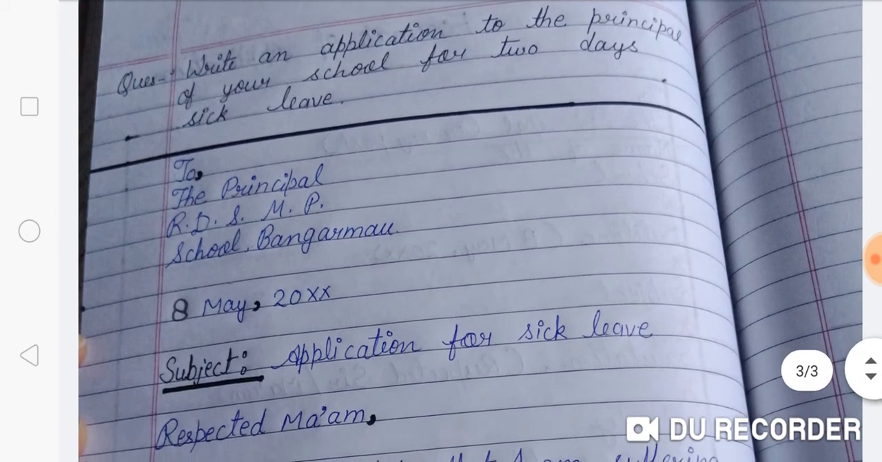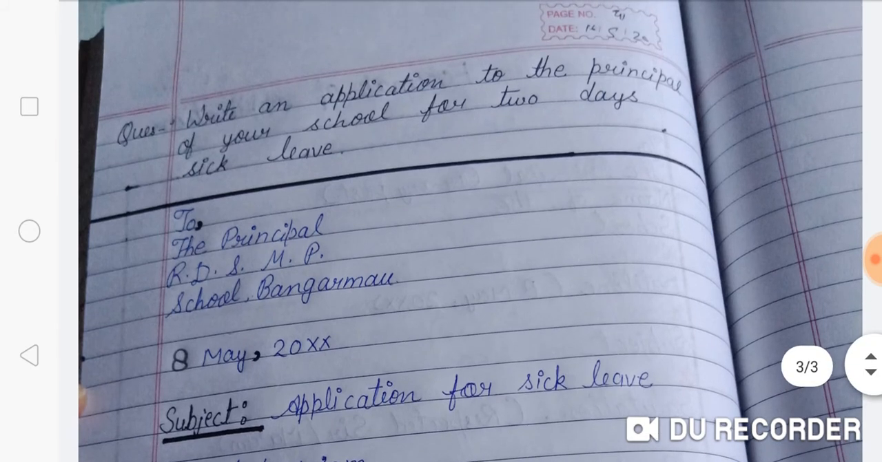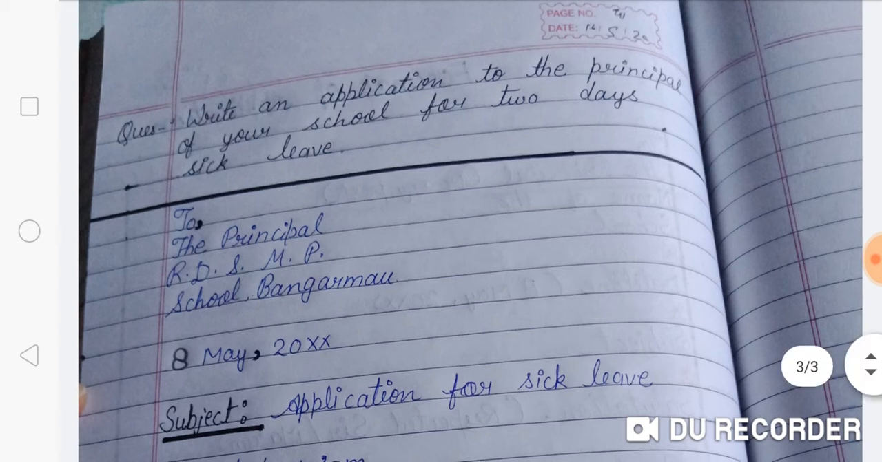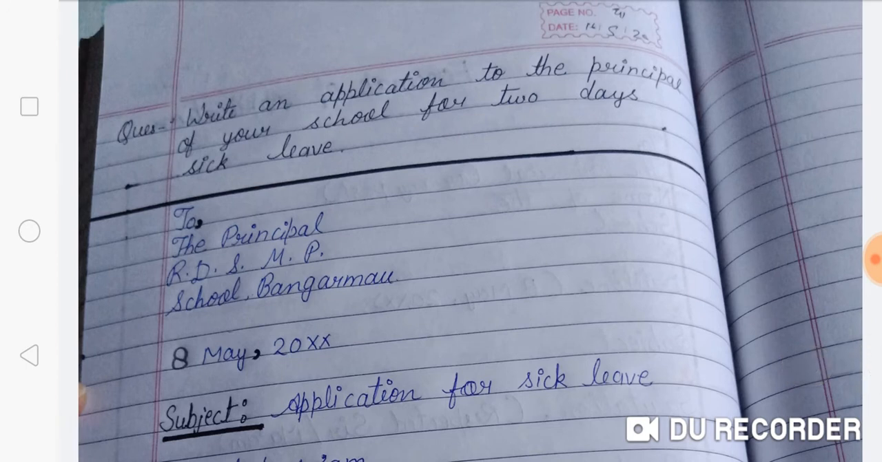So first of all, as we have learned in the pattern, you will write To, then put a comma, then the Principal. As you can see, we have to write the application for the principal, and P should be capital. If you make a small p, your marks will be cut. It means the first letter of the post should be capital. Then our school name, RDS, MPS, it should be within 2 lines. You will not write in a single line, you have to take 2 lines.